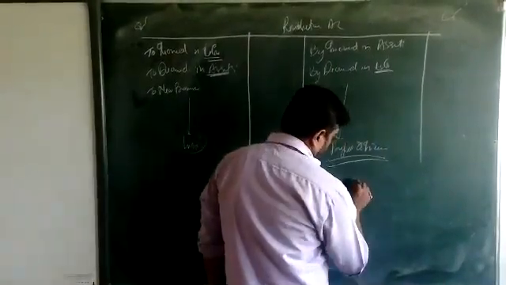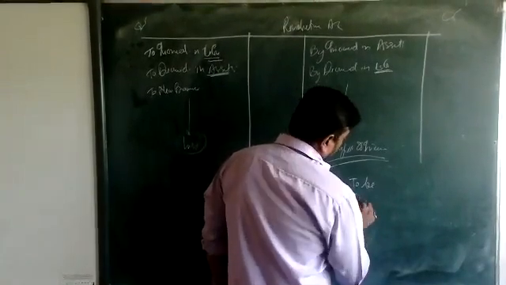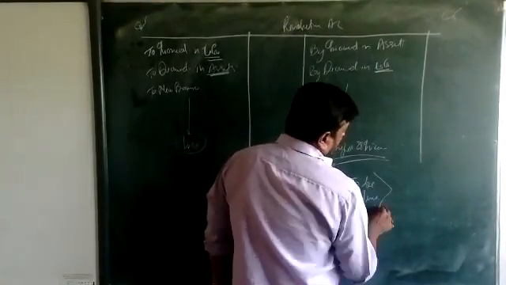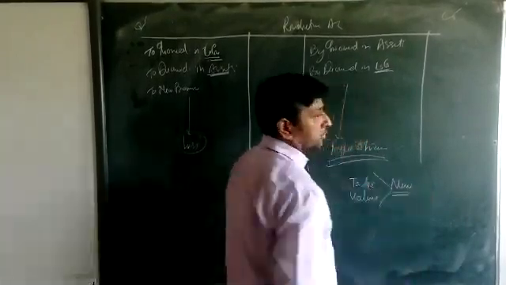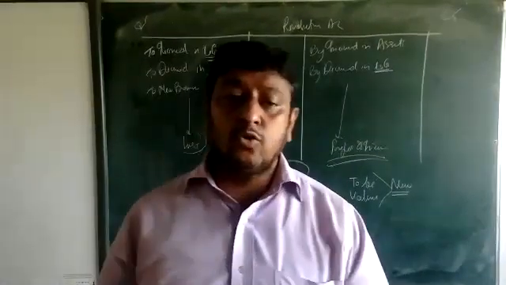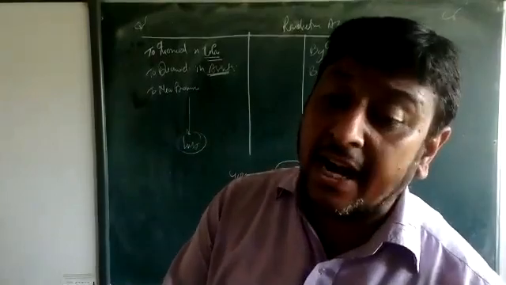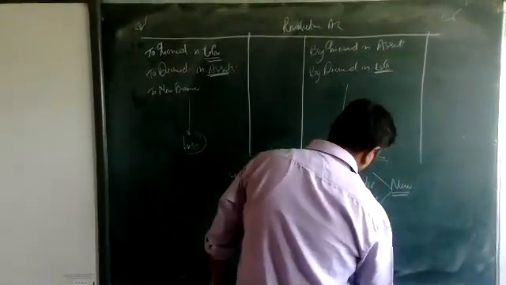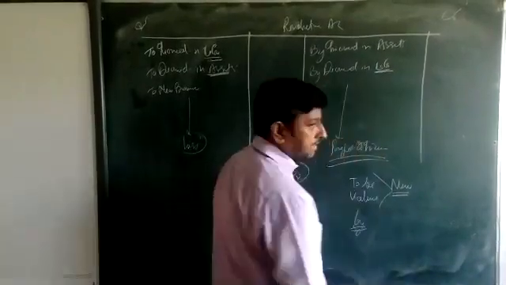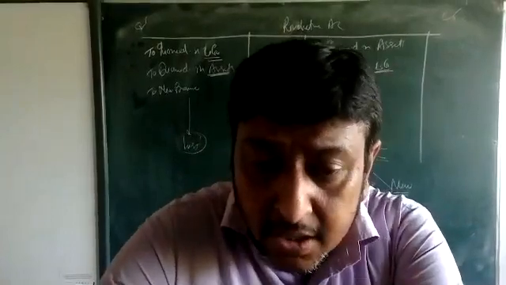If in the question it's "revalued to", beta, it means a new value is given. Then what are we doing, beta? New minus old. By that you know whether the value will increase or decrease. And if "by" is given, it's a trick only, beta. If "by" is given, it means the same value given in the question is what we are using.